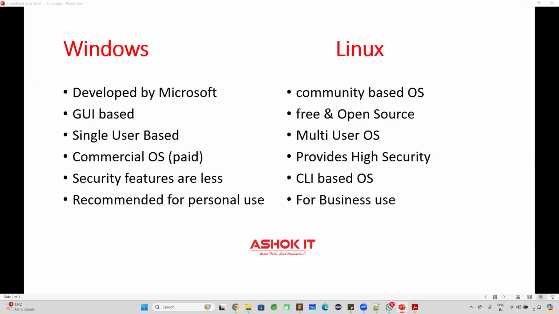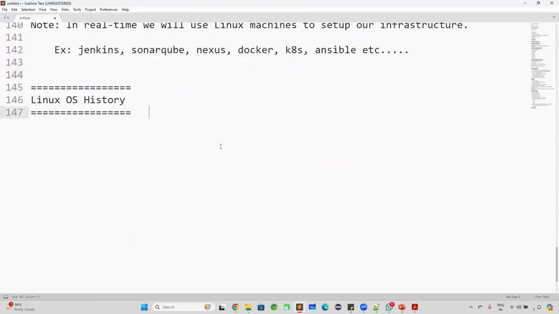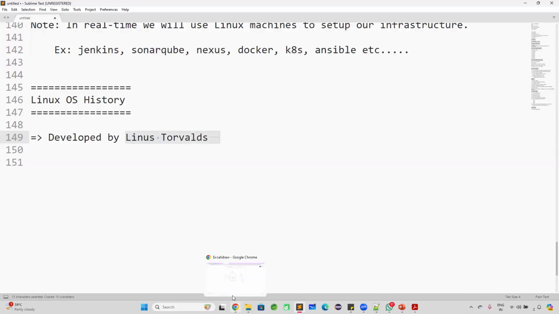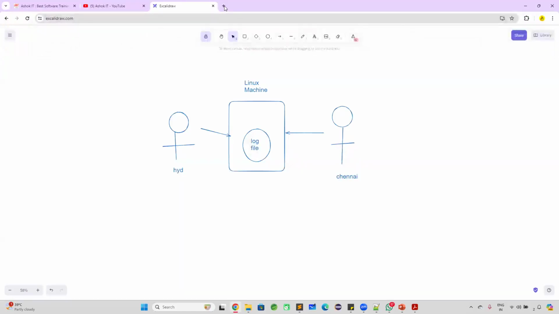Fine. Now let's understand about Linux history. So who developed this Linux operating system and how did the Linux operating system come into the market? The Linux operating system was developed by one person whose name is Linus Torvalds. I will show you that person also.